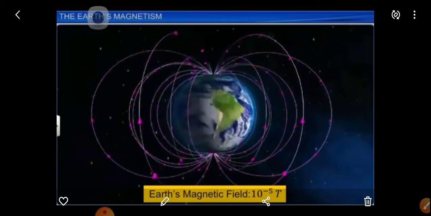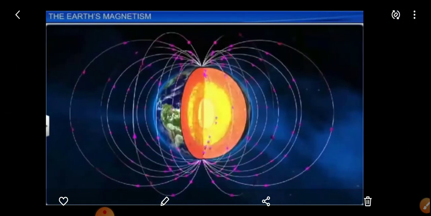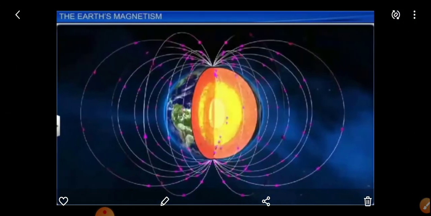The strength of the Earth's magnetic field will be 10 to the power of minus 5 Tesla. The location of the north magnetic pole is at a latitude of 79.74 degrees and longitude of 71.8 degrees west, in North Canada. The magnetic south pole is at 79.74 degrees south and 108.22 degrees, in the Antarctica.